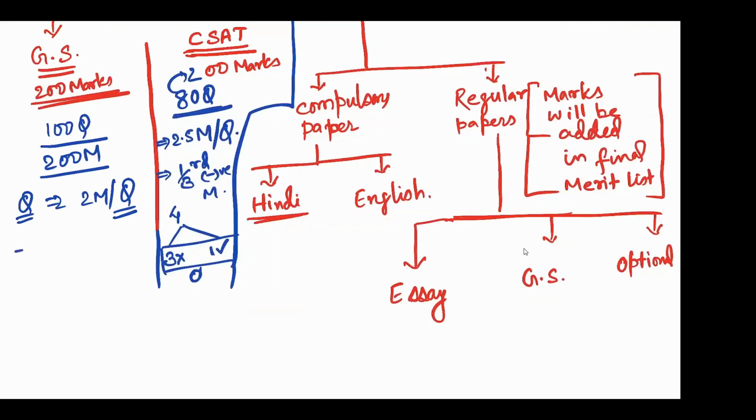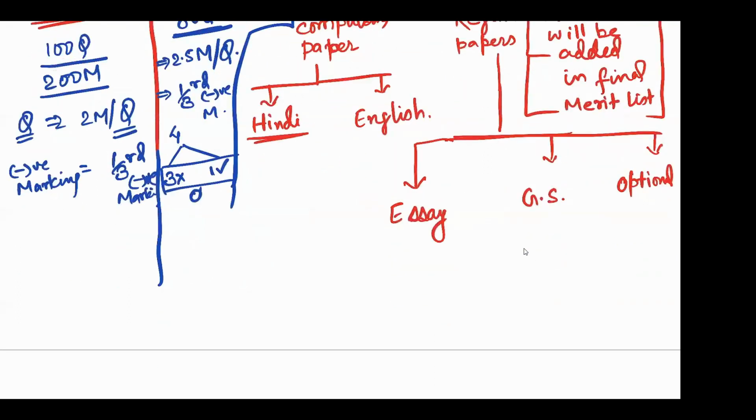Here also negative marking will be there, that is 1/3 negative marking, the same idea. If you have attempted 4 questions, out of which 3 are wrong and 1 is correct, that means the total you will be awarded is 0, right?